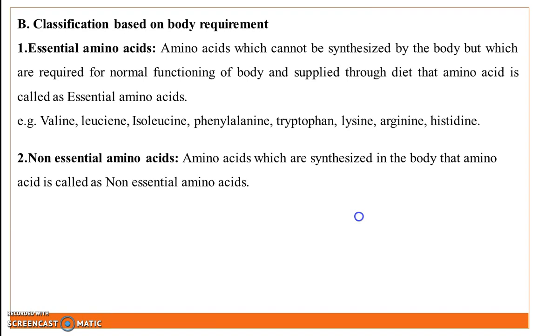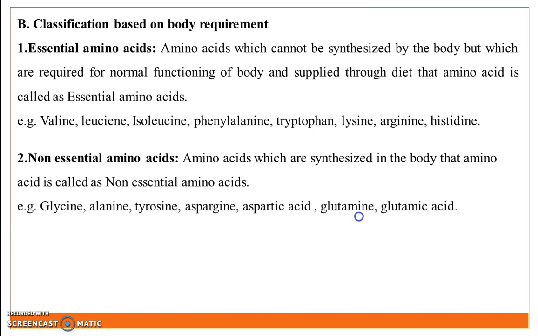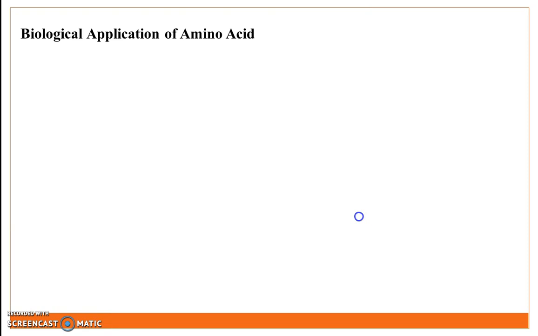Second subclass is non-essential amino acid. The amino acids which are synthesized in the body are called non-essential amino acids. Example: glycine, alanine, tyrosine, asparagine, aspartic acid, glutamine, and glutamic acid. Next point is biological application of amino acid.